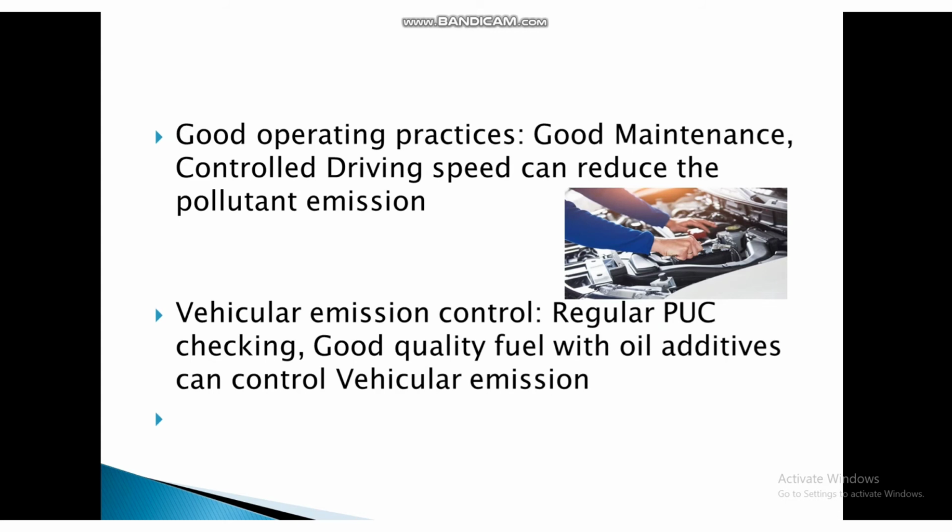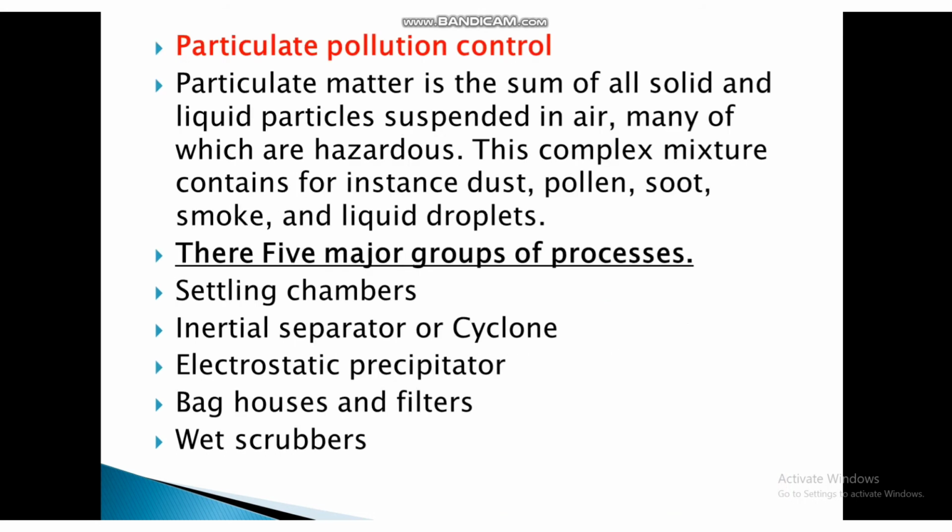Good maintenance control and driving speed can reduce pollutant emission. Then vehicular emission control: regular PUC checking, and good quality fuel with oil additives can control vehicular emission. Tetraethyl lead is added in petroleum as an oil additive, which reduces the emission from vehicles.